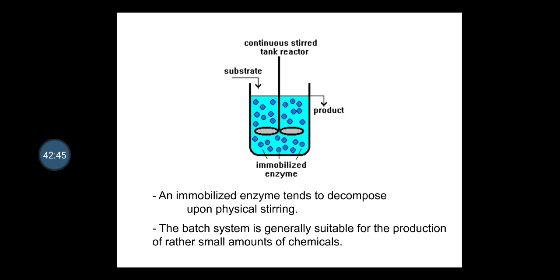This is the typical diagram wherein you can see the continuous stirred tank reactor, wherein the substrates have been added to the tank of your enzyme, where the substrate and enzyme reactions take place, what you can call immobilization, and ultimately you will get the product. So this is the typical diagram of your continuous stirred tank reactor, wherein an immobilized enzyme tends to decompose upon the physical stirring, and the batch system is generally suitable for the production of rather small amounts of chemicals.